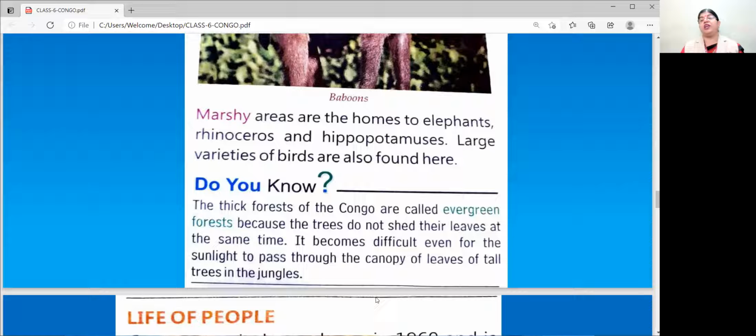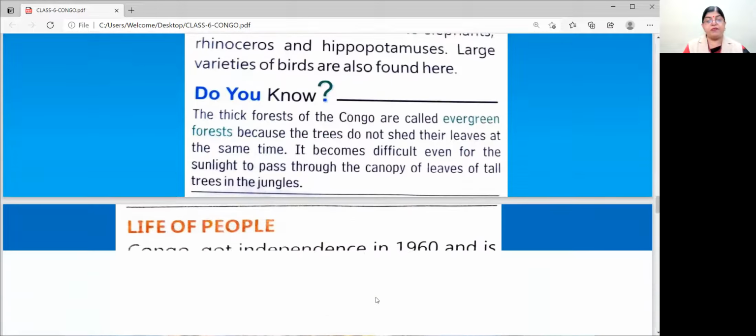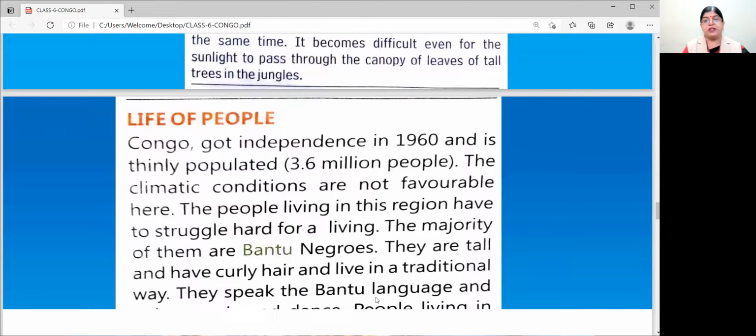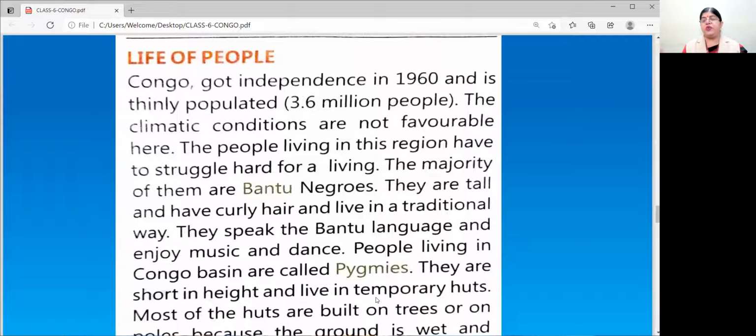So children, when you're learning, learn this way. Then you will be able to learn more properly. Now we are coming to the life of people. So very simple: evergreen. When the word evergreen comes, it should strike at once: the trees are always green.